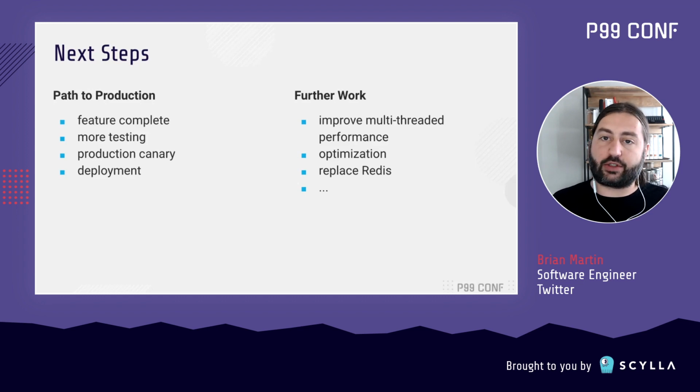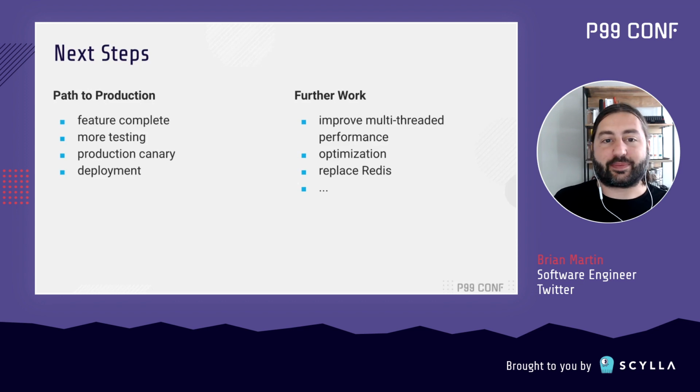After we're confident in our testing in a little standalone environment, we can move on to doing a production canary, where we'll deploy one instance of Pelikan Segcache out into a cache cluster, and it will actually start receiving production traffic. After we've gained confidence through the canary process, we can move on to slowly rolling it out to prod, and then we'll have a Rust-based cache serving production Twitter traffic, and that's really, really cool.